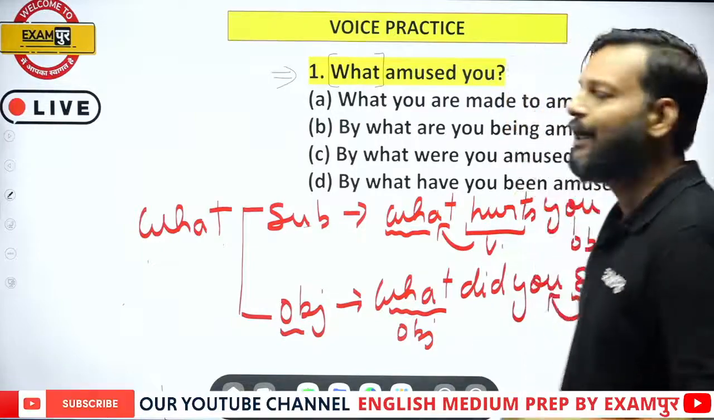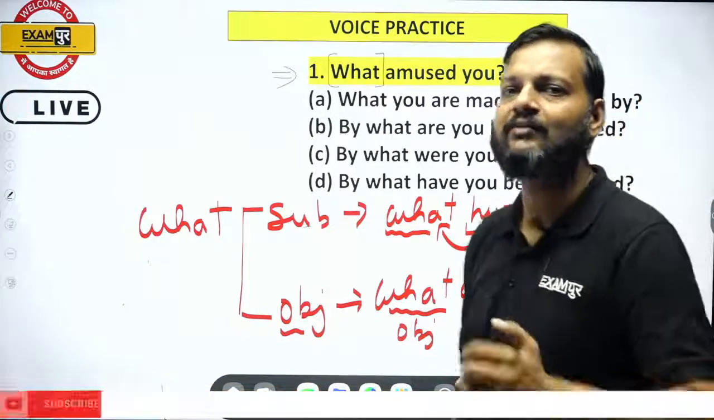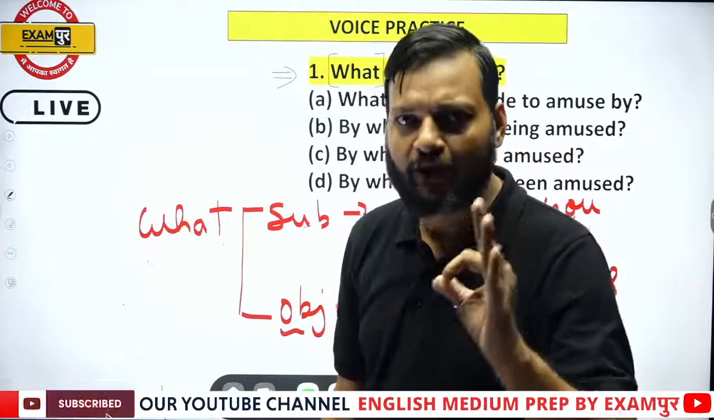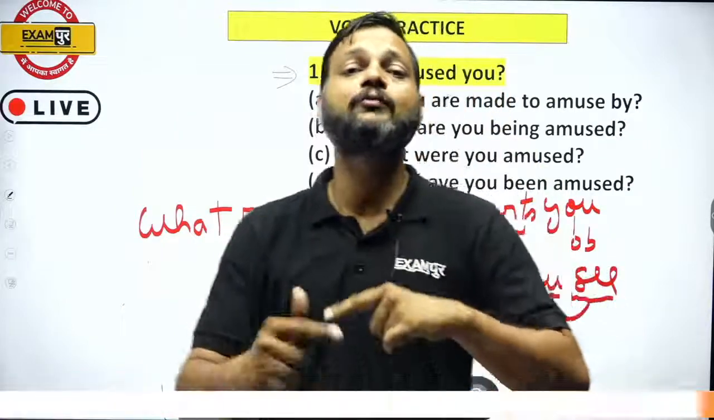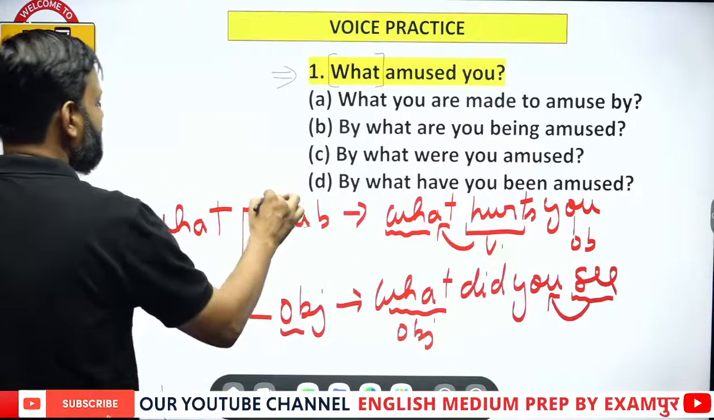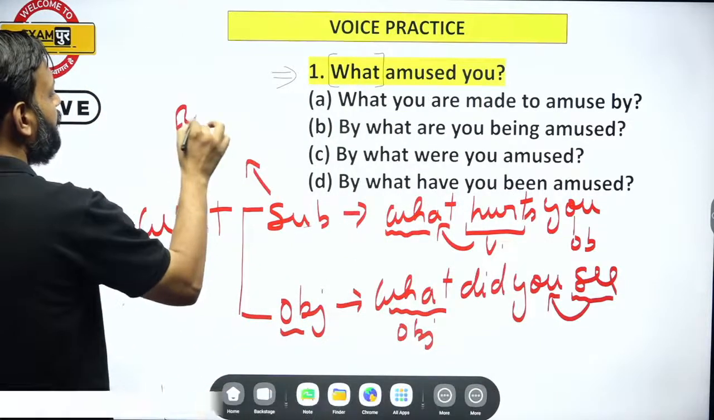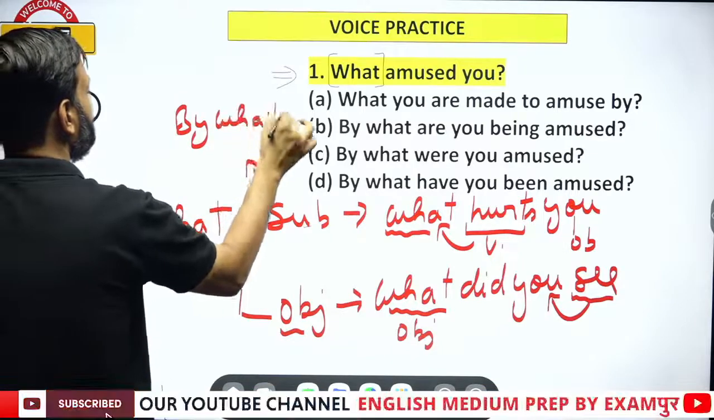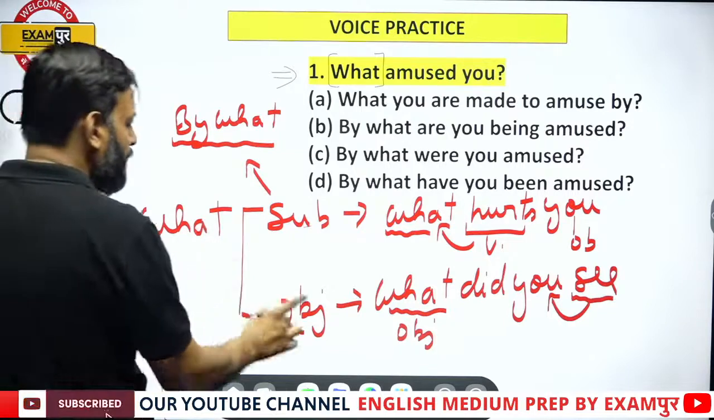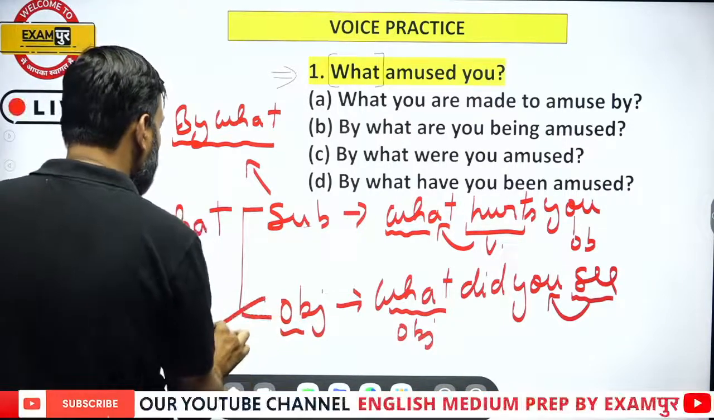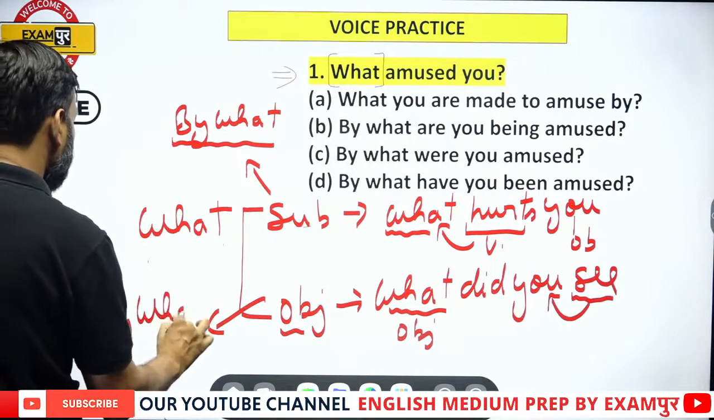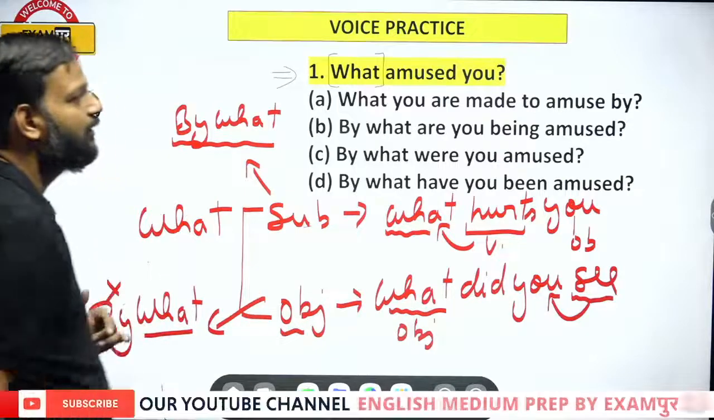Now if you are changing an active voice sentence into passive voice, you need to keep in mind that if the word what is the subject of the sentence, it should be changed into by what. But if what is the object, there should be no by with it. By should not be used with what if it is the object of the sentence.